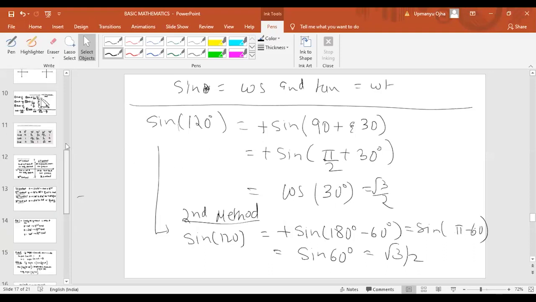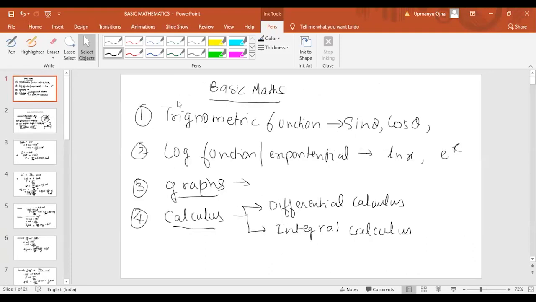This is the first slide. We'll do more problems in the next session. When the angle is more than 90 degree, we should not use 60 plus 60 degree.